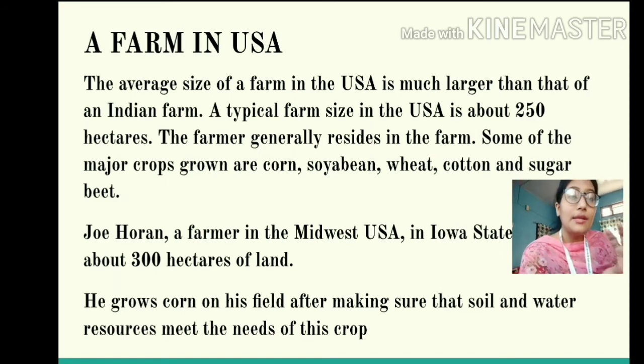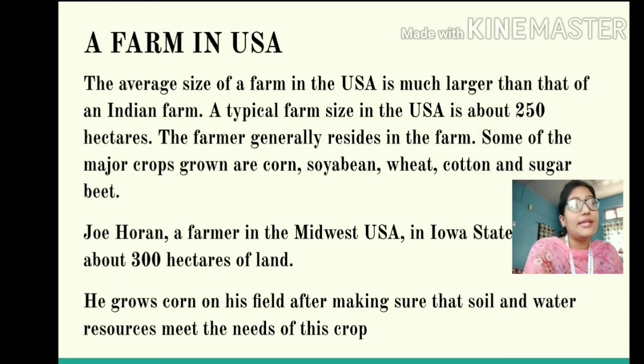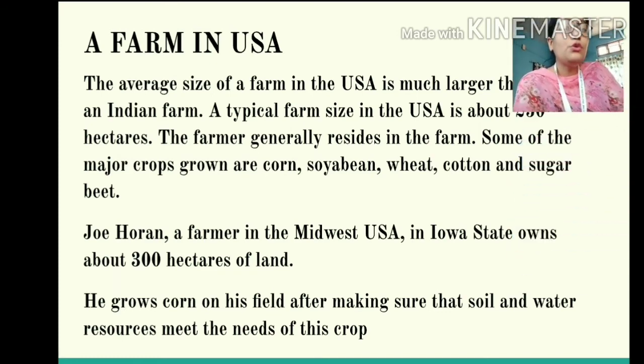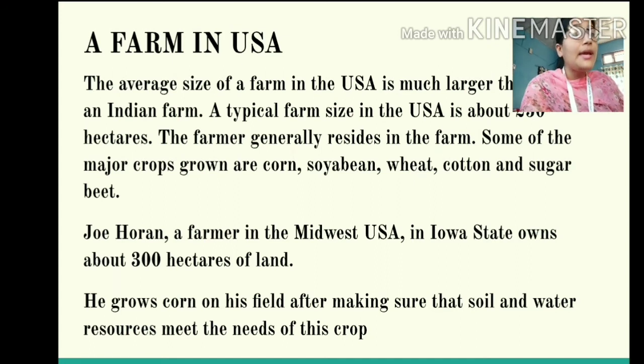And students, the land itself is so large that the farmers reside on their farm itself. Some of the major crops which are grown in developed countries like the USA are corn, soybean, wheat, cotton, sugar beet, etc. So Joe Horan is a farmer from the USA. Now we will be discussing him. Joe Horan is a farmer who resides in the Midwest of the USA, in the state of Iowa. He owns about 300 hectares of land.